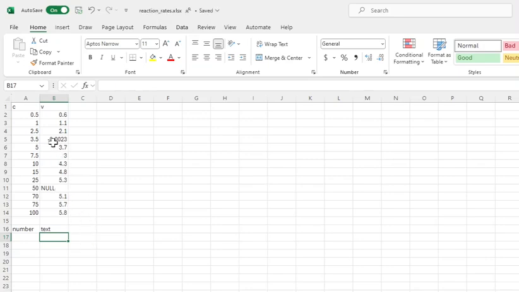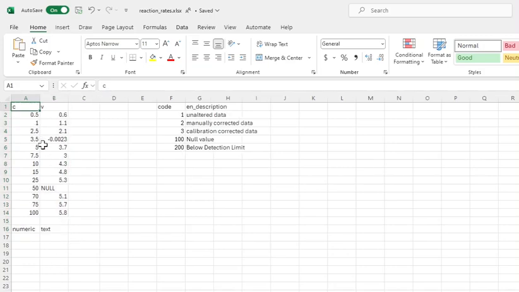With a little bit of sophistication, we can add some information and save all this valuable knowledge that we want, and even do more with it and preserve things for analysis. So I've copied over the data here. I have numeric and text. And what I've started to do at the side here is add codes. If I'm going to leave the data unaltered, I'm going to give it a code of 1. But for example, this null value, I'm going to give it a code of 100, and below detection limit, I'm going to give it a code of 200, etc.